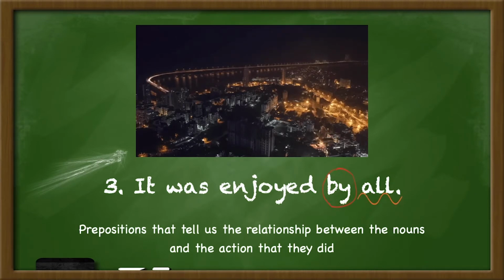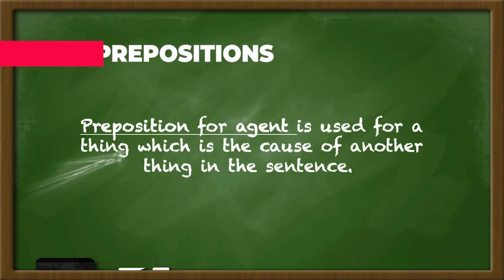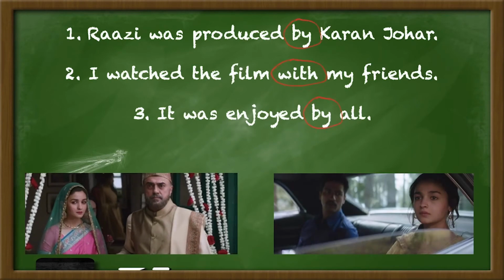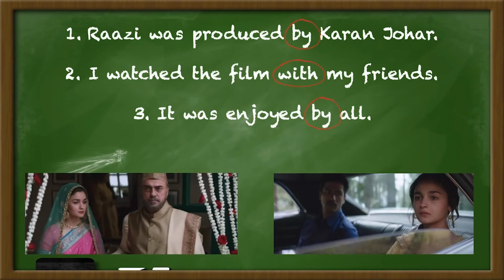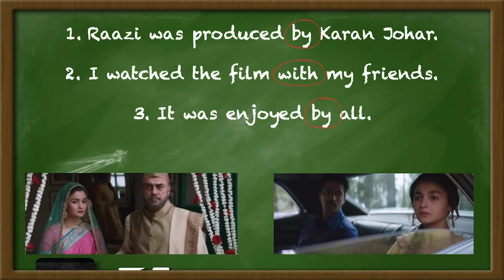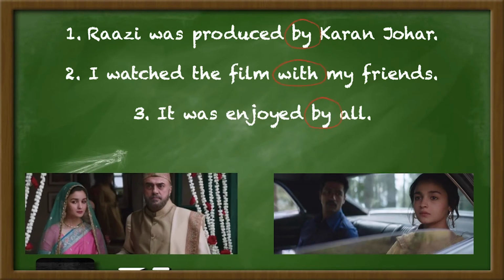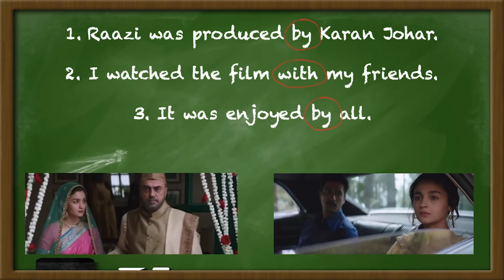These type of prepositions are called prepositions for agent. Preposition for agent is used for a thing which is the cause of another thing in the sentence. As we saw in the last 3 sentences, the prepositions were telling us the actions or the cause of things. You can see that you watched the film with your friends. And the film was enjoyed by all.